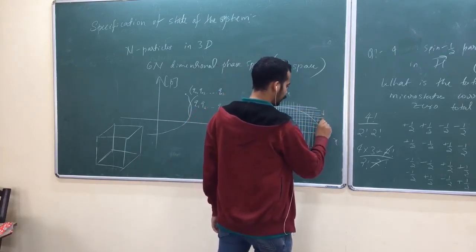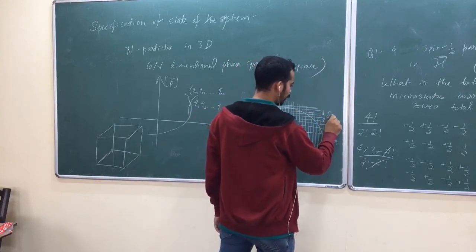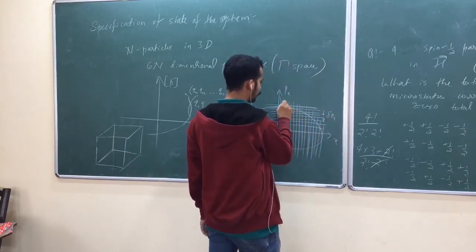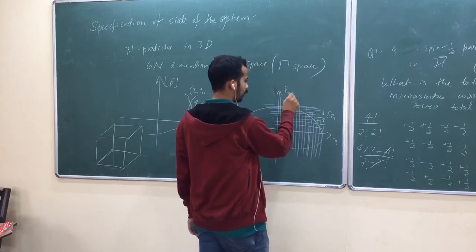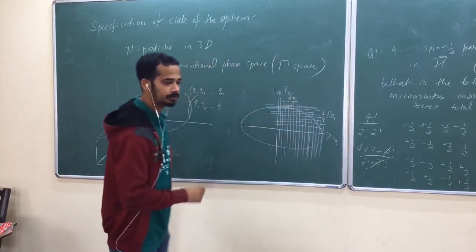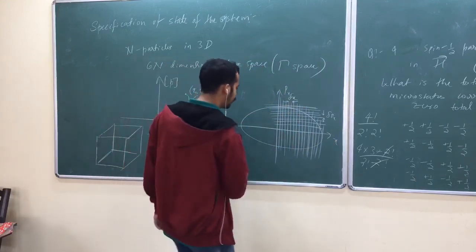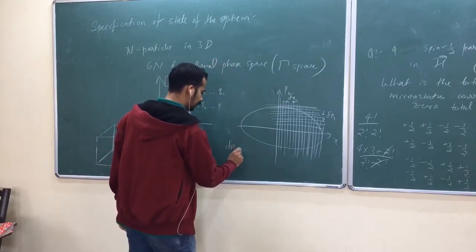Suppose we call this one delta px and this one delta x. Delta px, delta x.